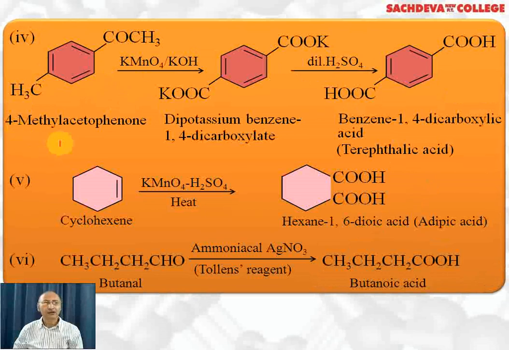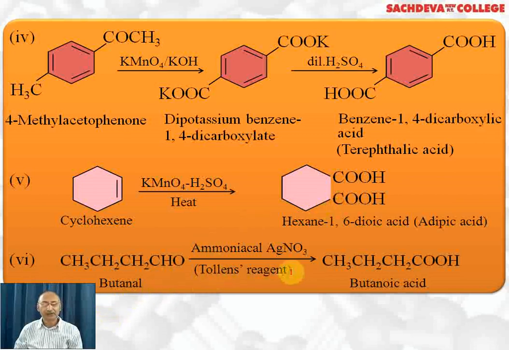We want to convert 4-methylacetophenone to terephthalic acid, means both the groups have to be converted into carboxylic acid. In the first step we react with KMnO4 and KOH. The keto group will change to carboxylic acid and the methyl group also will change to carboxylic acid, and we are getting the corresponding potassium salts because alkaline medium has been used. Now we treat it with dilute sulfuric acid, we get terephthalic acid, which is also called benzene-1,4-dicarboxylic acid in IUPAC system. Cyclohexene, when reacted with acidified KMnO4, the bond will break here and we will get adipic acid. In IUPAC system, this is called hexane-1,6-dioic acid.